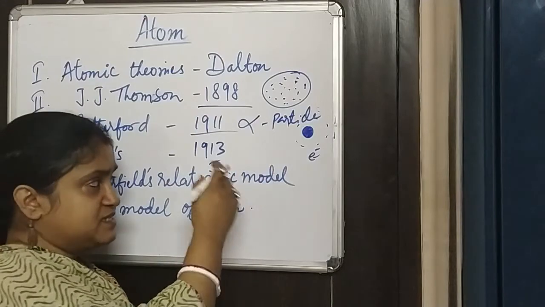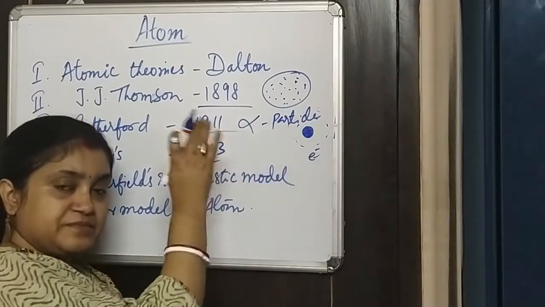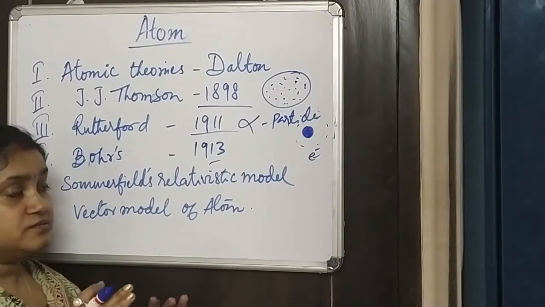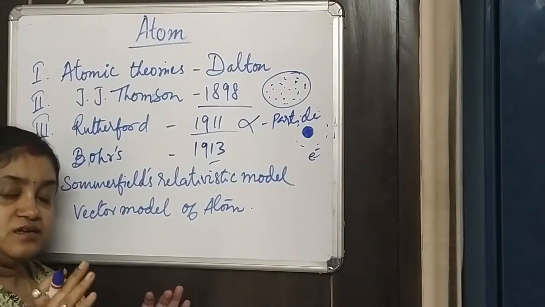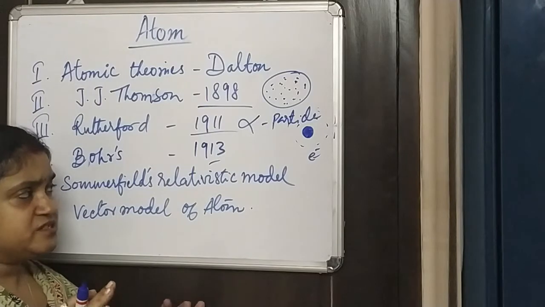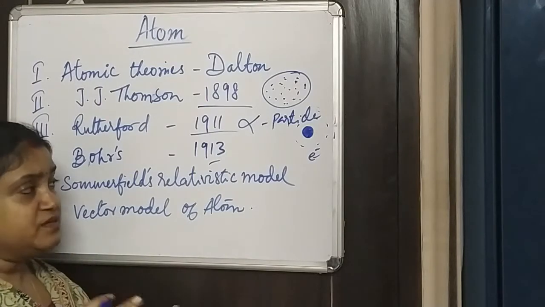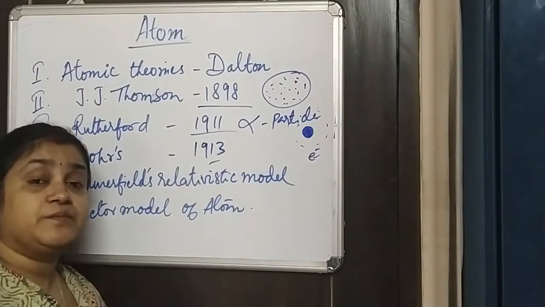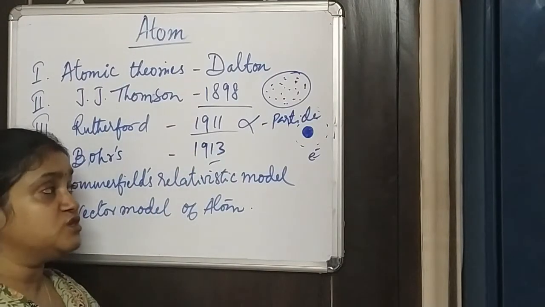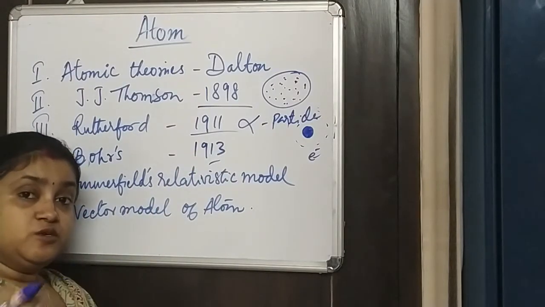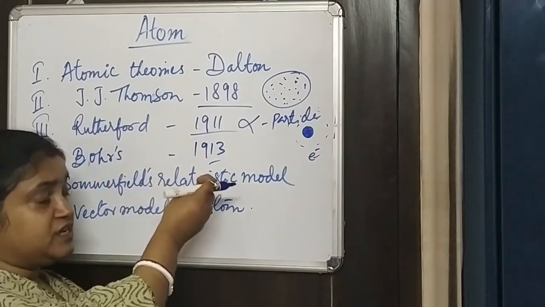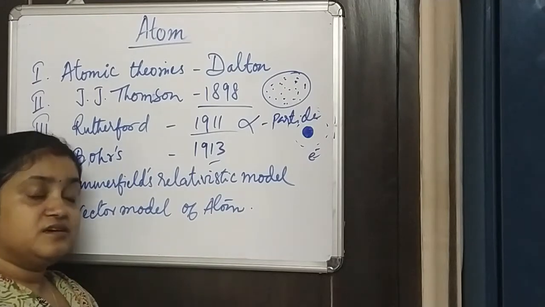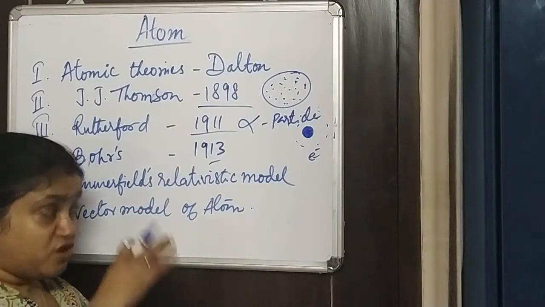His atomic model more or less remains the same, and he was able to explain the spectra of certain elements like hydrogen and helium. Bohr's atomic theory became very famous because it was the first usage of quantum ideas, and it was able to explain various things in the atomic model.